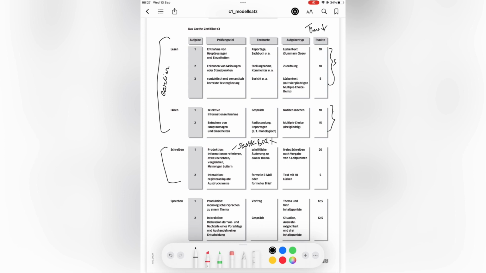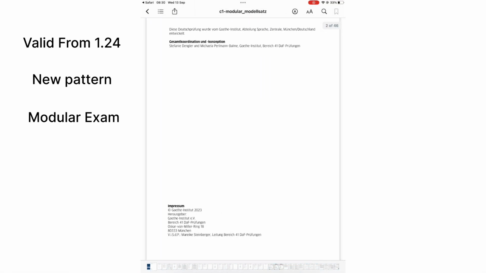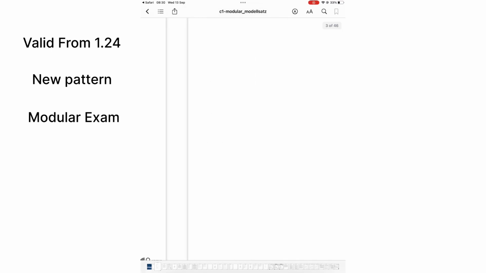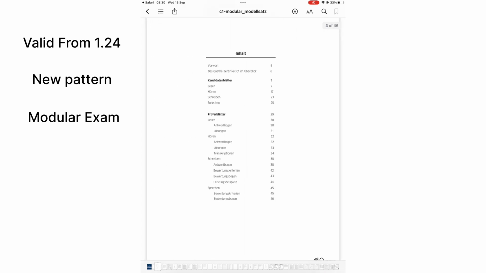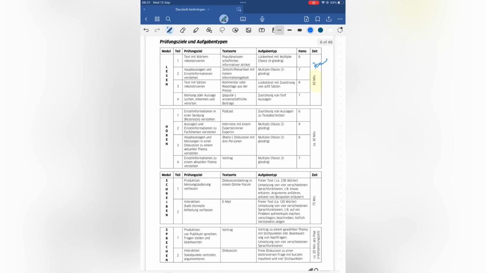Schreiben had Statistik Beschreibung, which is now replaced by Forumsbeitrag and an email. And Sprechen was with Vortrag and Gespräch. Gespräch is now discussion. So now the new pattern, basically this will be implemented from February 2024, and the best part of it is that it is modular. The earlier paper was not modular, which means that you had to give it in one go.